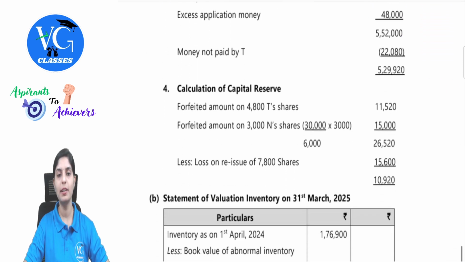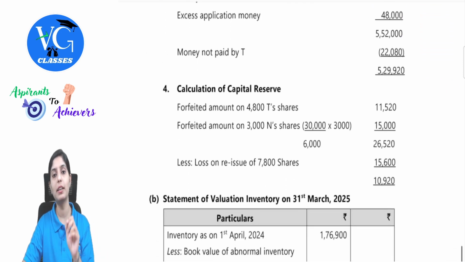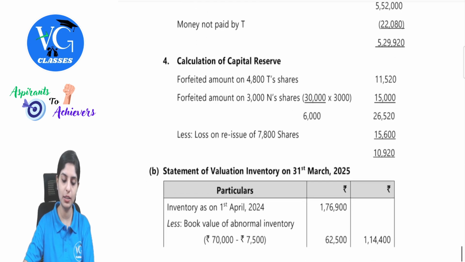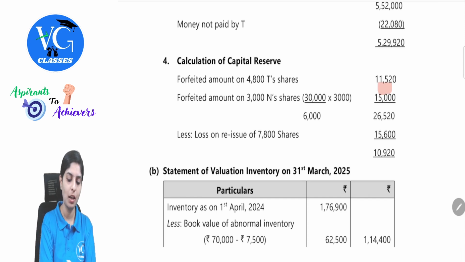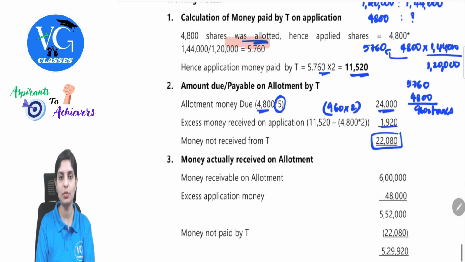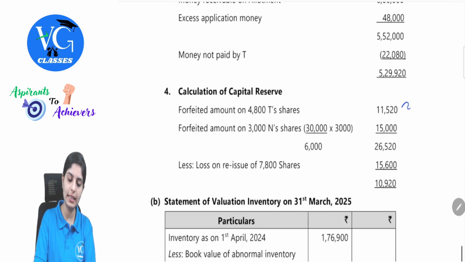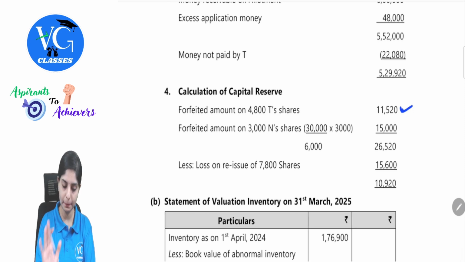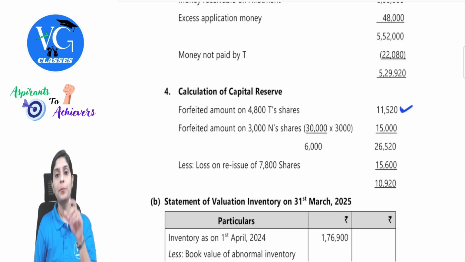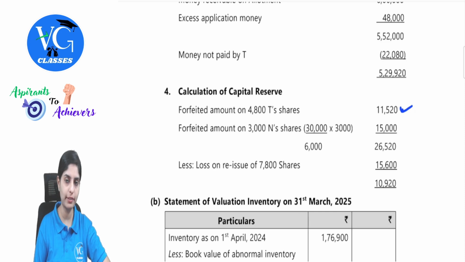Simple reason being, here we have number of shares allotted, but we also have to do it as per the basis on number of shares applied for. See, forfeited amount on 4,800 shares is 11,520. How are we getting that? Which is nothing but your 5,760 shares at 2 rupees. This is lying in the forfeited balance. Correct? Next, forfeited amount on 3,000 shares, because 7,000 shares and 800 shares were reissued. We are completely using 4,800 shares represented by T, and the balance is 3,000.